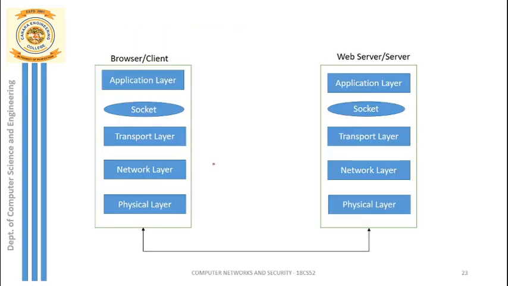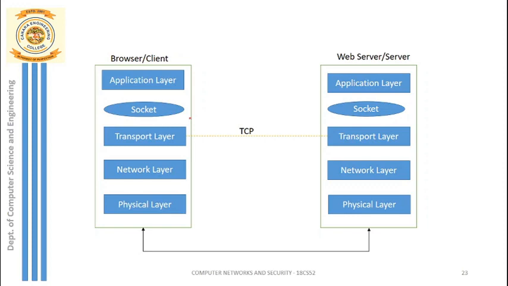Now we will see how exactly an HTTP request is sent from client to server, and how the HTTP response is sent from server back to client. First of all, we create a TCP connection between the transport layer of the client and the transport layer of the server.